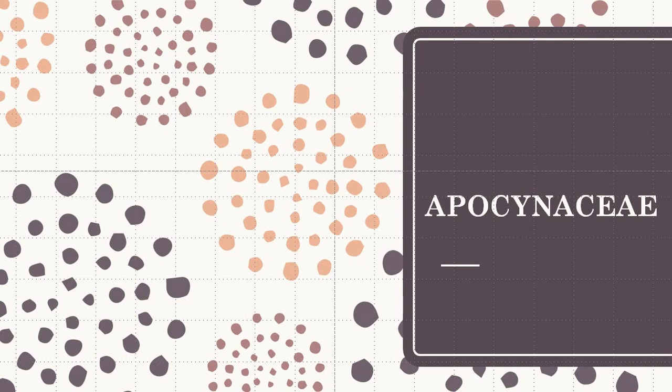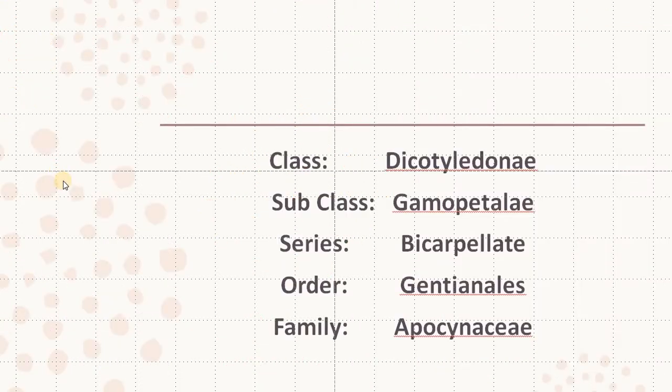Family Apocynaceae. This plant is so common in our locality. Plants like Allamanda cathartica, Kolambipoo, Vinca rosea, Savannari, these are all common plants belonging to this family. Coming to the systematic position, they belong to class Dicotyledonae, subclass Gamopetalae, series Bicarpellatae, order Gentianales, and family Apocynaceae.